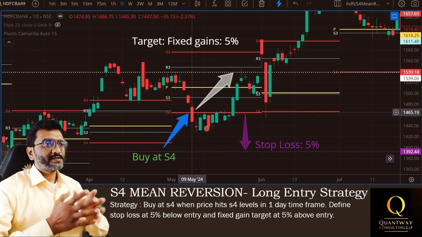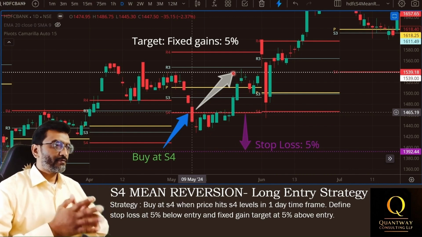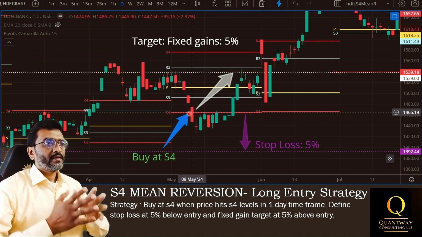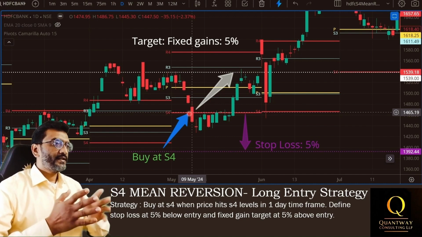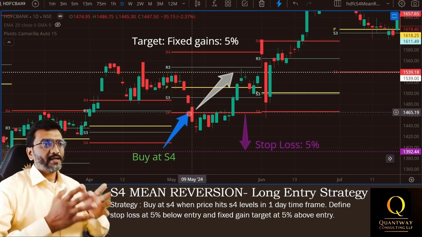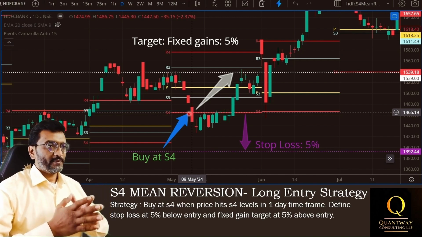The stop loss is set at 5% below the buy price and the target is set at 5% above the buy price. The 5% values are initially chosen arbitrarily to provide a starting point. As we proceed with the analysis, the data will guide us in refining these numbers. The strategy will be used for backtesting to gather data, gain insights, and evaluate the trading strategy performance.